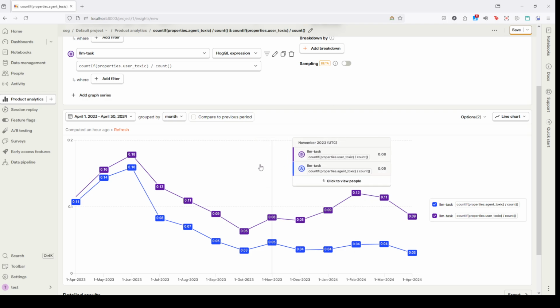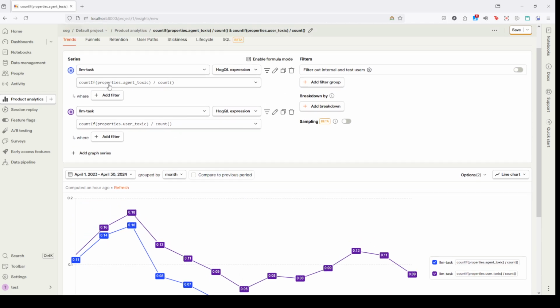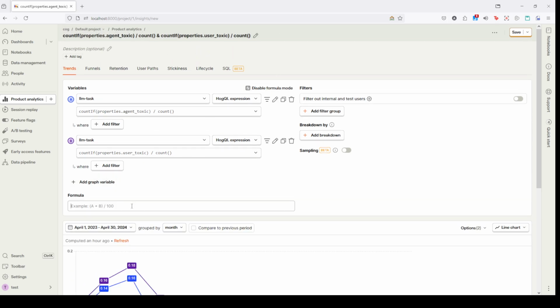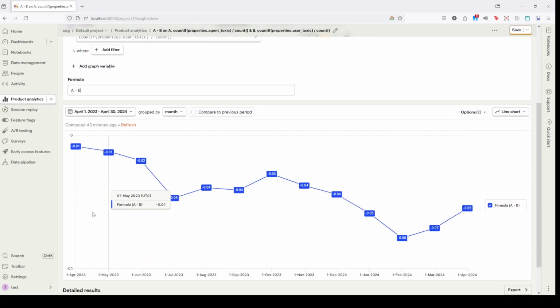And I can, for example, calculate the difference between these two series. So I can use the formula mode here and grab the first series, A minus B, and you can see that there is a downward trend, which indicates that the gap between model toxicity and user toxicity is widening over time, with the model becoming progressively less toxic compared to the users.